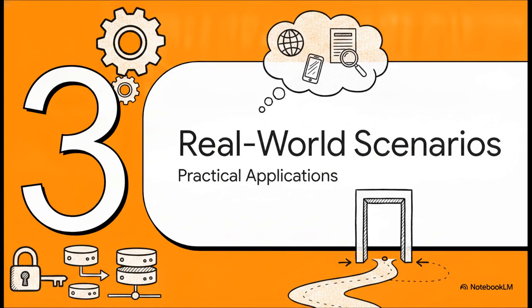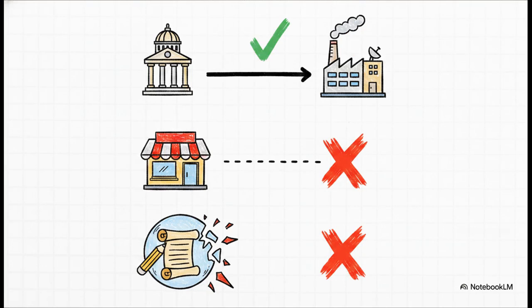Okay, let's see what this looks like in practice. Section 3, real-world applications. Let's say you're a tech company transferring data to a foreign government, and you rely on a member state's mutual legal assistance treaty signed back in 2012. That's a totally valid use case because it's a state-level agreement.